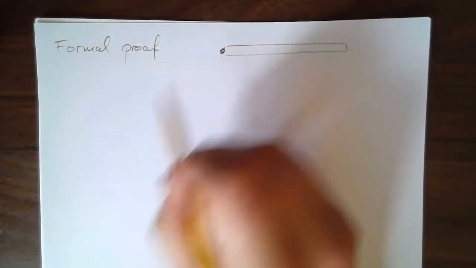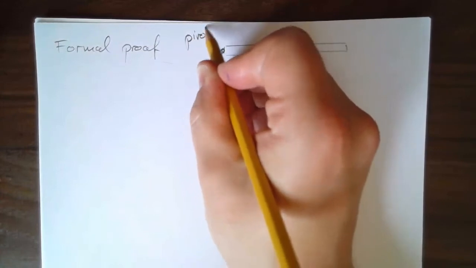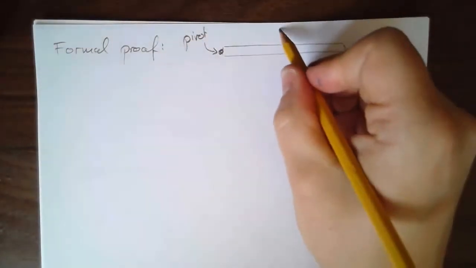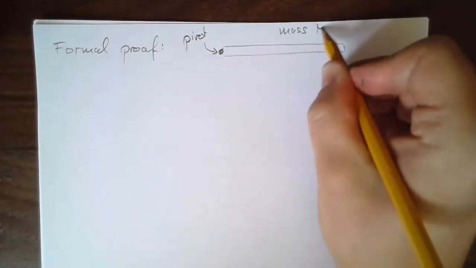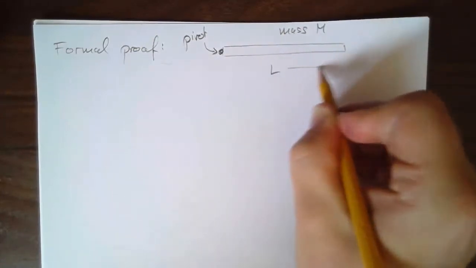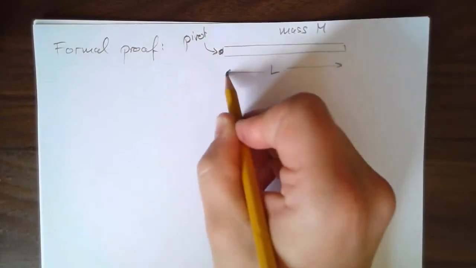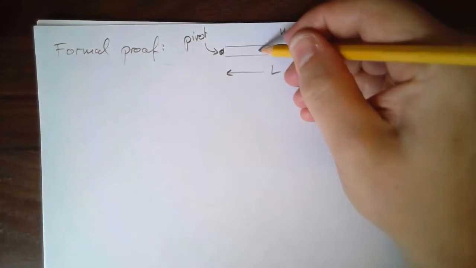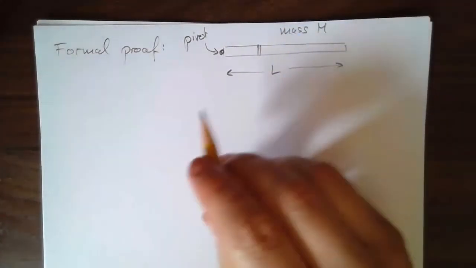So here's my pivot point. I'm going to say this whole thing has a mass M and a length L. So what am I going to do? I'm going to split this thing up into tiny little chunks.